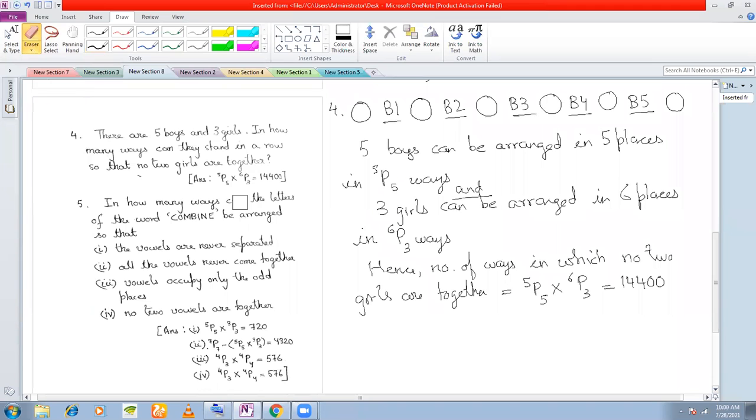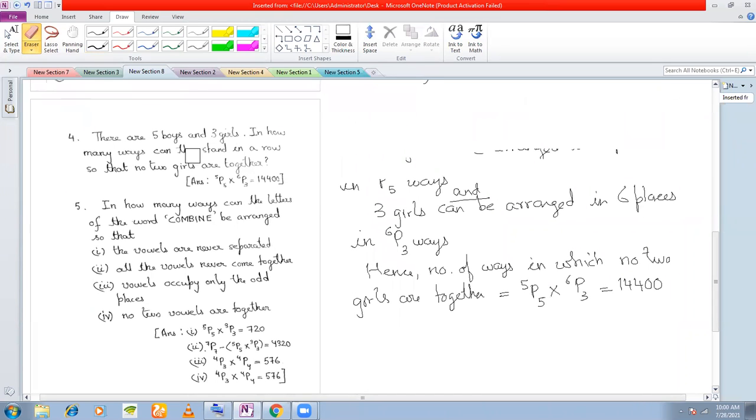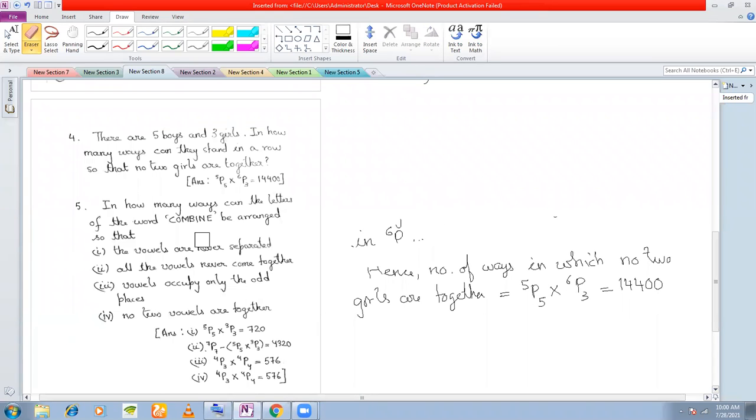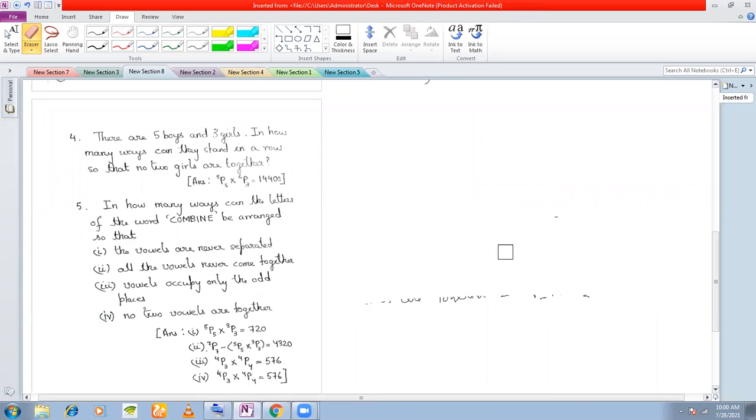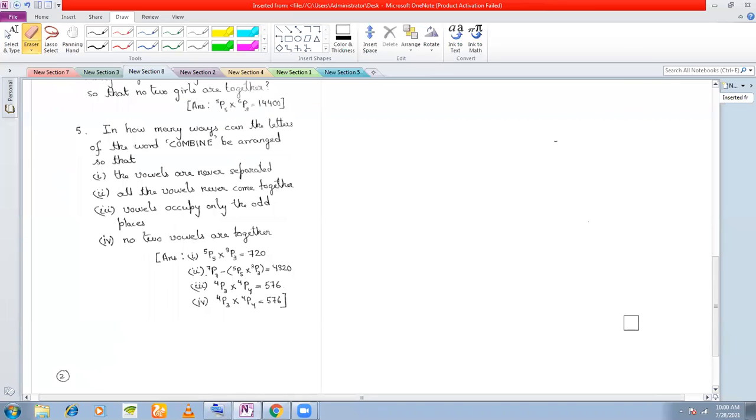You must be mindful of the language. Let's see the next problem. Then we'll differentiate between languages, how arrangements differ when languages differ. Look at number 5. In how many ways can the letters of the word combine be arranged?